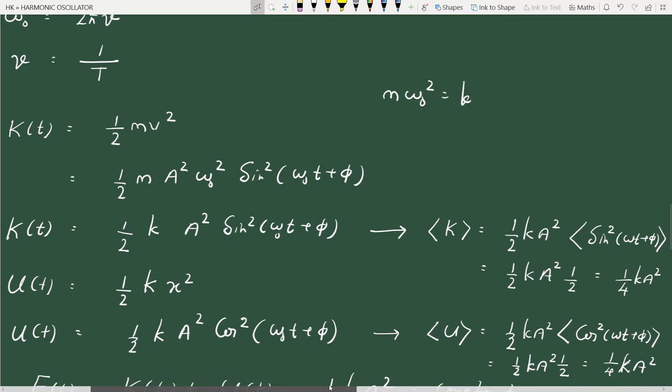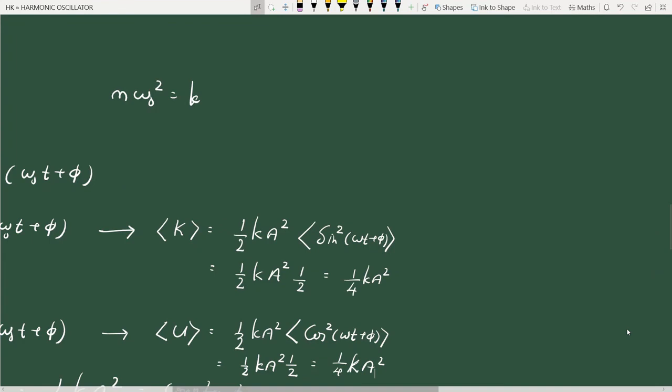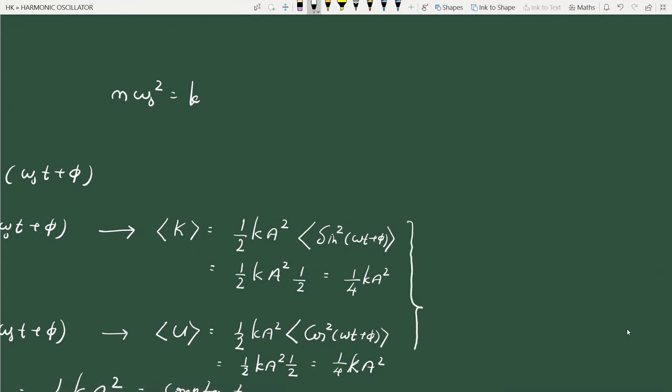The average value of kinetic energy over one cycle is 1 by 4 k a square. The average value of potential energy over one cycle is 1 by 4 k a square. That is, the average value of kinetic energy is equal to the average value of potential energy, which is 1 by 4 k a square.